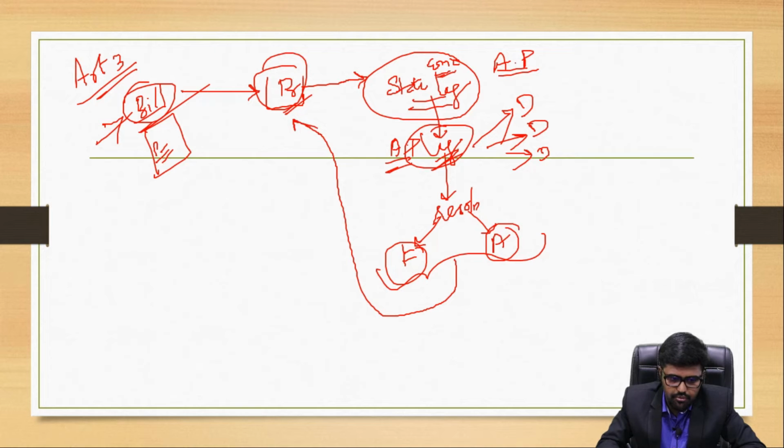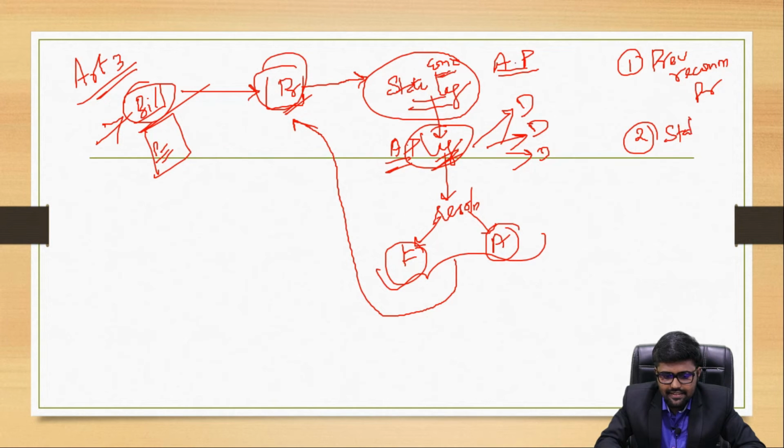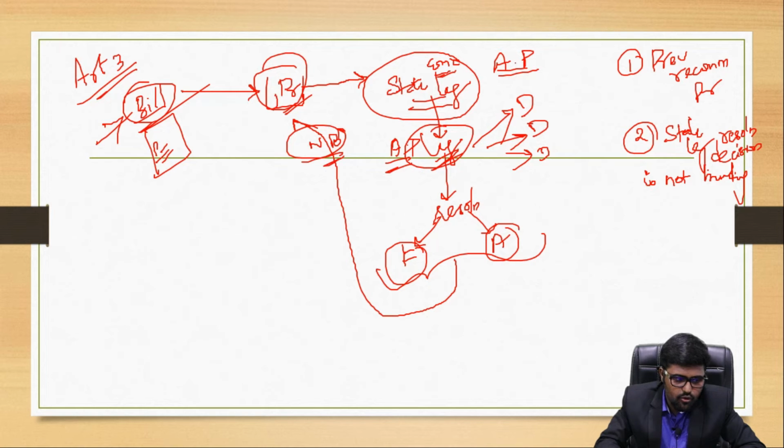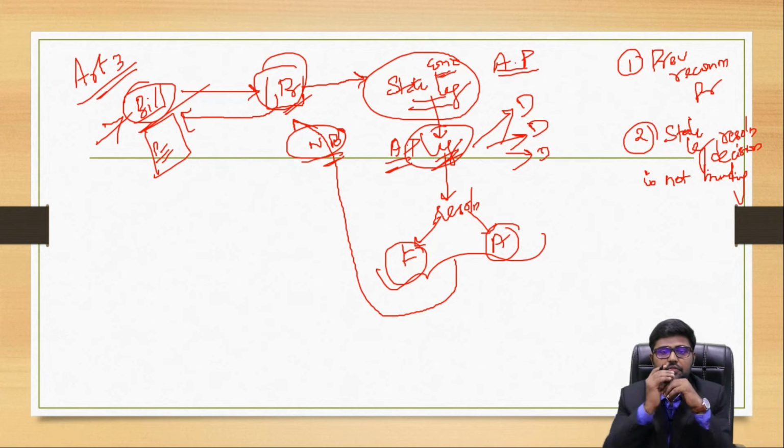Now comes the second point. The first very important point you should remember is that the previous recommendation or consent of the president is a must, and the second one is that the state legislature's resolution or decision is not binding. So obviously it's not binding. The president can give his own will to the Council of Ministers.